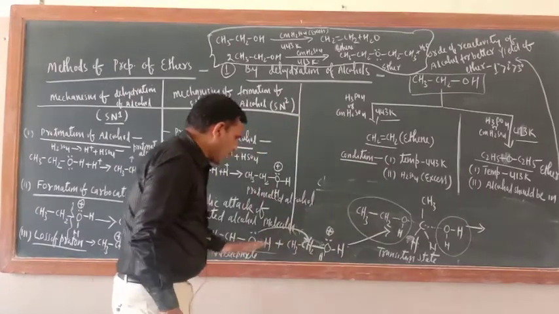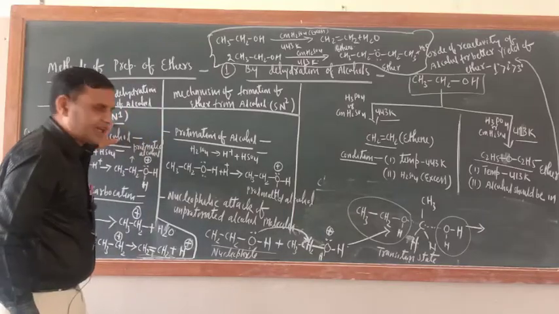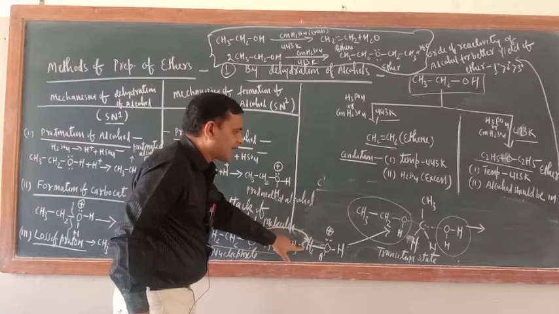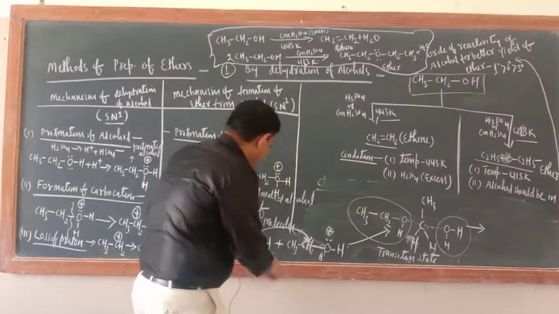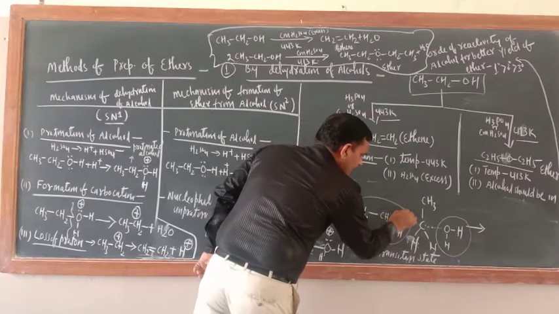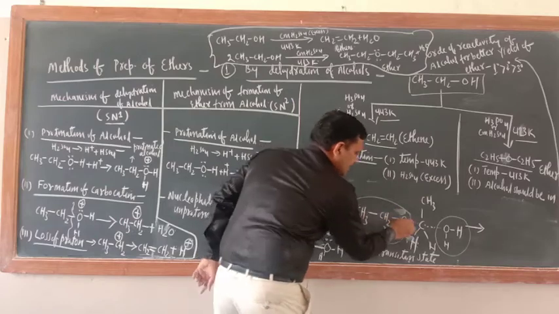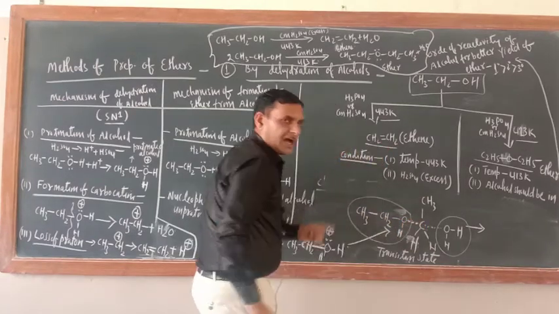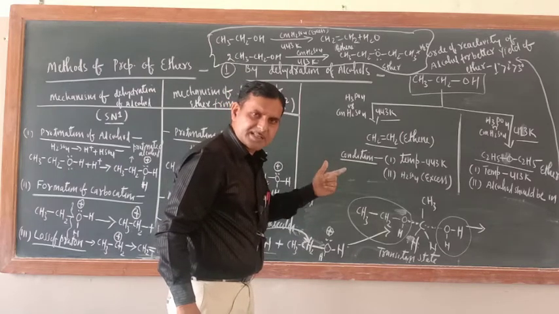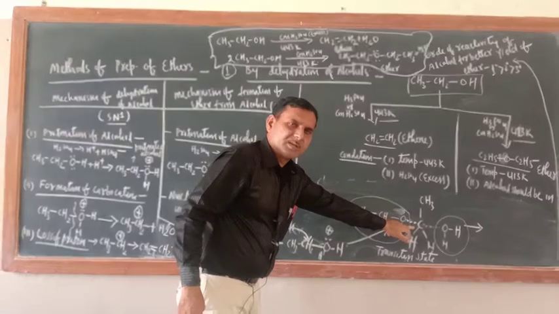In the NCERT book they have removed this H2O, but here I wrote the mechanism in SN1 style, that is why I am writing here. Here the second molecule of alcohol is attacking. Just check here, it will attack from the oxygen side only, because oxygen only has a lone pair of electrons. So just see, this is the transition state. And in this mechanism, the nucleophile attacks from the rear side. So it is attacking this carbon atom from the rear side.